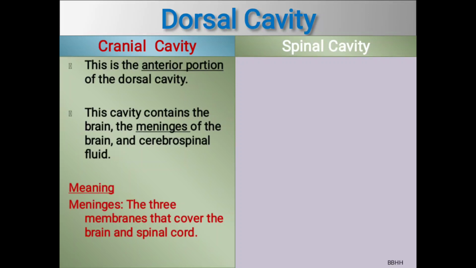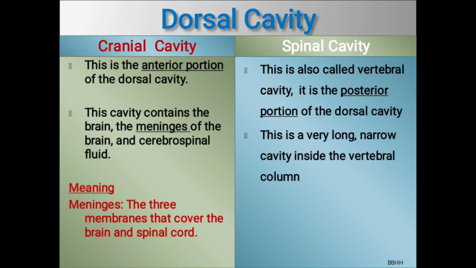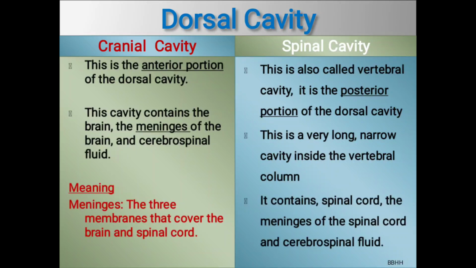The next is the spinal cavity. This is also called the vertebral cavity. It is the posterior portion of the dorsal cavity. This is a very long, narrow cavity inside the vertebral column. It contains the spinal cord, the meninges of the spinal cord and cerebrospinal fluid.